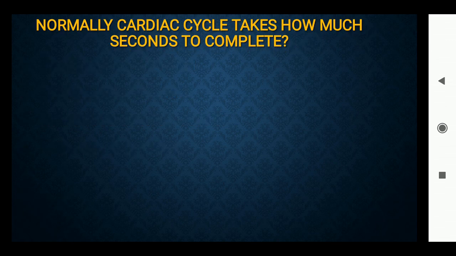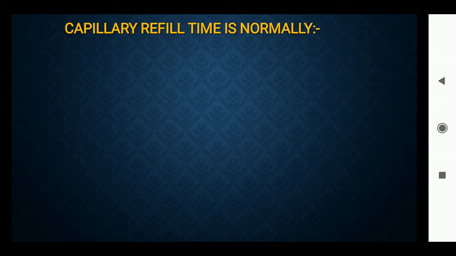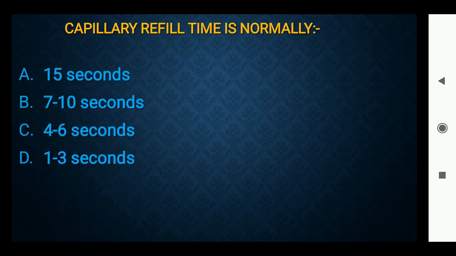Normally, cardiac cycle takes how many seconds to complete? Option A 0.1, option B 0.01, option C 0.8 and option D 0.08. Right answer is option C, 0.8. Next question is capillary refill time is normally option A 15 seconds, option B 7 to 10 seconds, option C 4 to 6 seconds, option D 1 to 3 seconds. Option D is the right answer, 1 to 3 seconds.